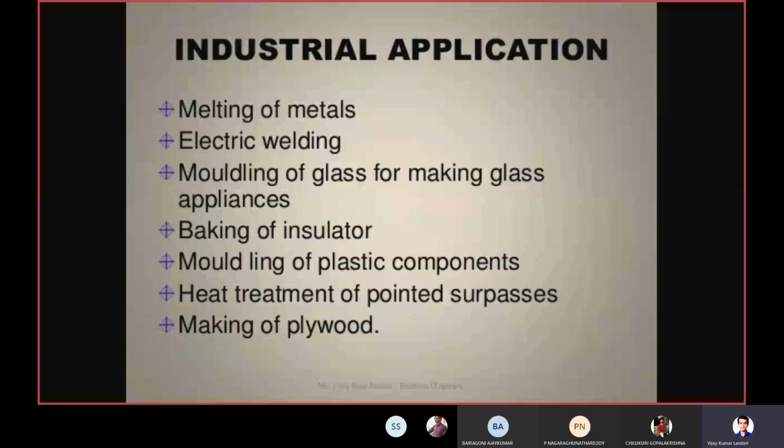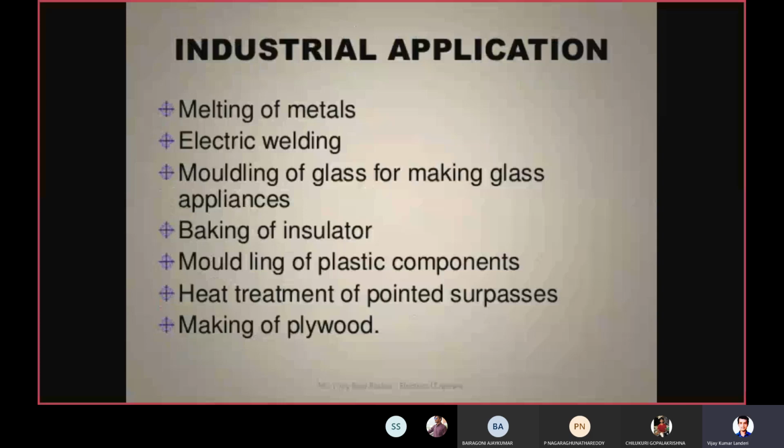So for making glass appliances, what we need to do is mold the glasses. For this one also, we are using the electrical heating concepts. Similarly, the baking of insulators. Whenever we want to bake the insulators, we make use of the electrical heating concepts. Now, molding of plastic components. Whenever we want to mold the plastic components, in that case also we are using the electrical heating concept.